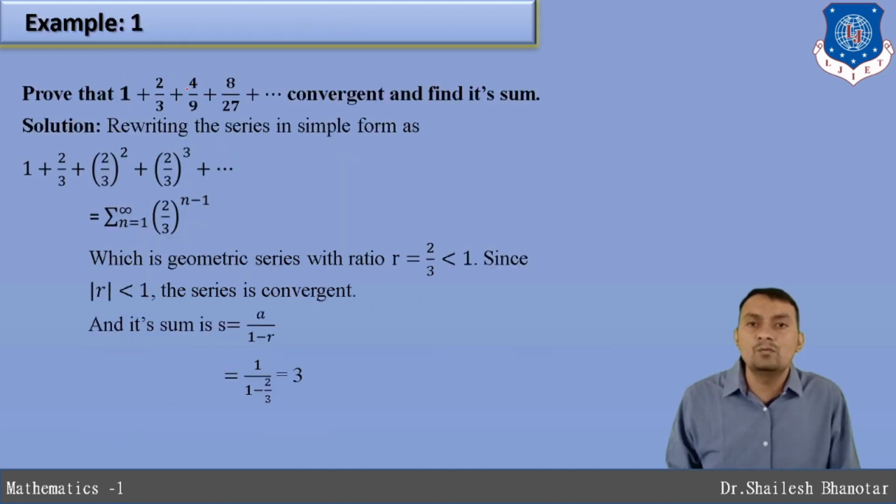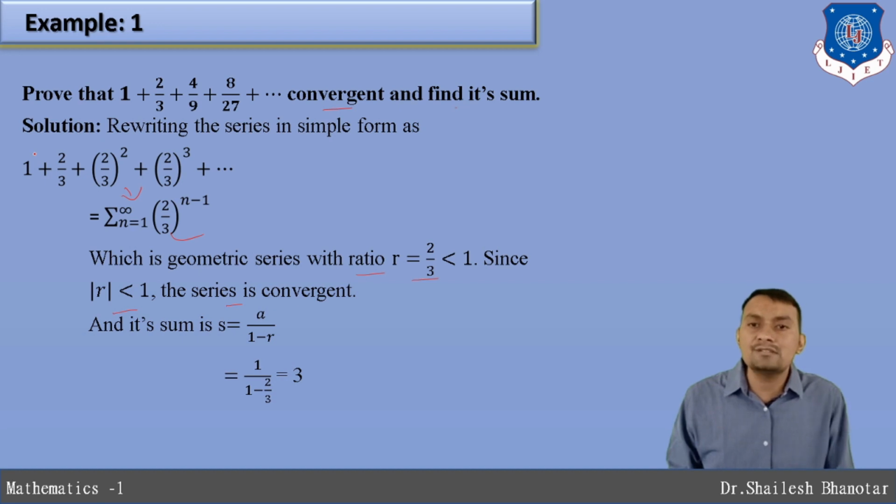Let us understand one more question. 1 plus 2 by 3 plus 4 by 9 plus 8 by 27 plus and so on: is it convergent, and if it is, find its sum. Otherwise they may ask simply to find the sum of this infinite series. So for simplicity, just write it like this. Comparing with the geometric series, summation from 1 to infinity of 2 by 3 raised to n minus 1, it is clear this is a geometric series with ratio r equal to 2 by 3, which is less than 1, and therefore according to this condition the series is convergent, and we can find its infinite sum.